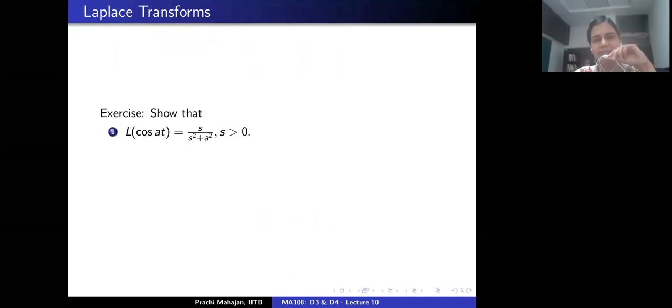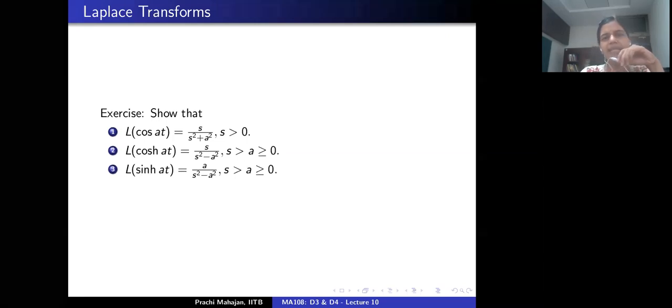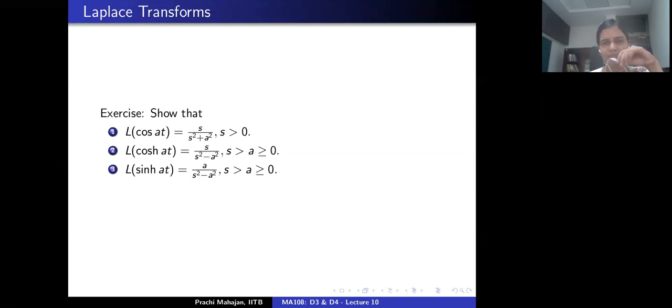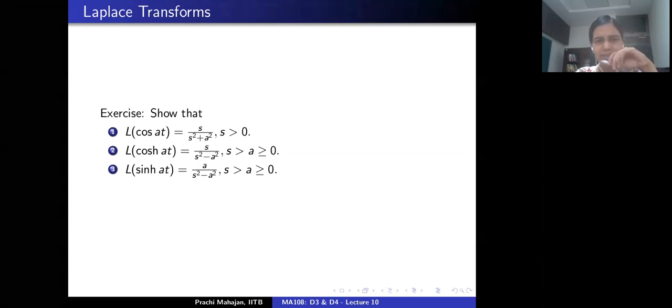So, very similar to this, I would like all of you to compute the Laplace transform of the cosine at function, cosine hyperbolic at function, and sine hyperbolic at function. And find out where this is valid, for what values of s this is valid. The answers are here if these computations are correct. So please check each of these.